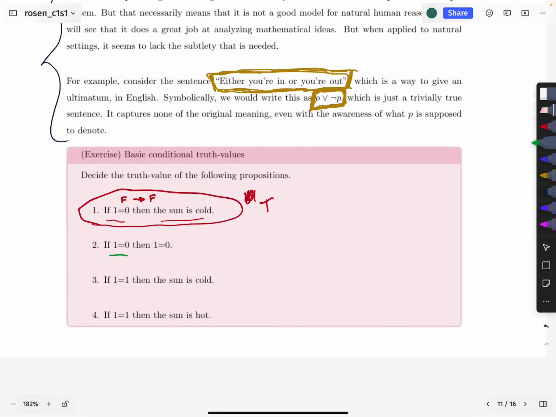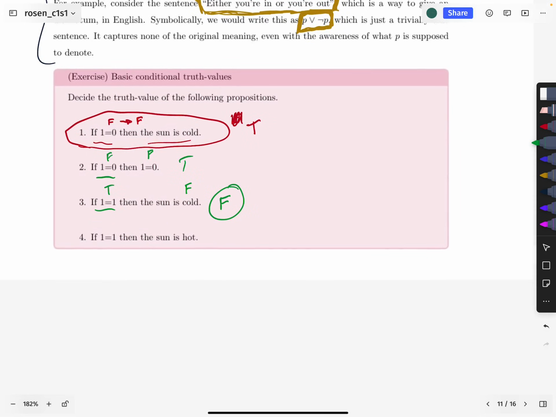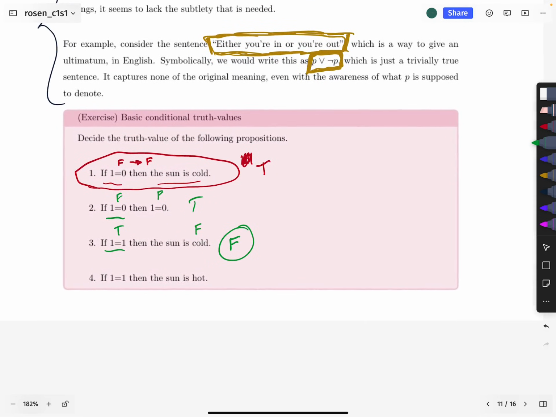Here, this is false, false, and so yet again, this is a true sentence for the same reason as above. This is true, false, and therefore this one actually is false, matching the answer that you might give intuitively, but maybe not for the reason, right? Because here the reason is merely because of the associated truth values, not because they are unrelated sentences.